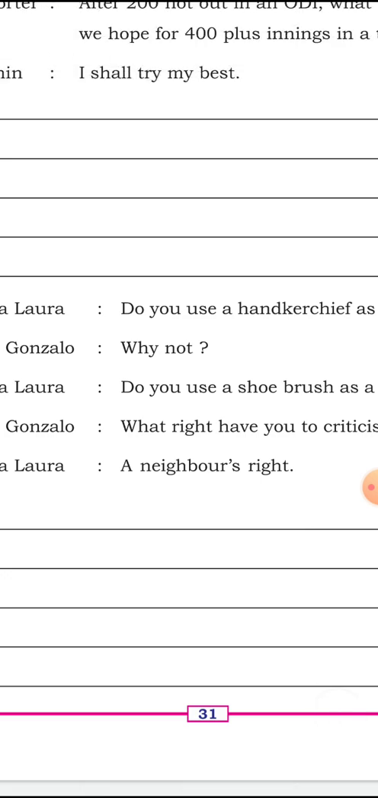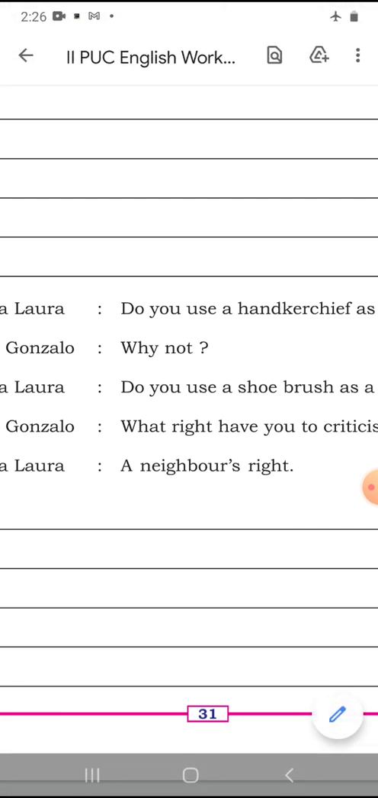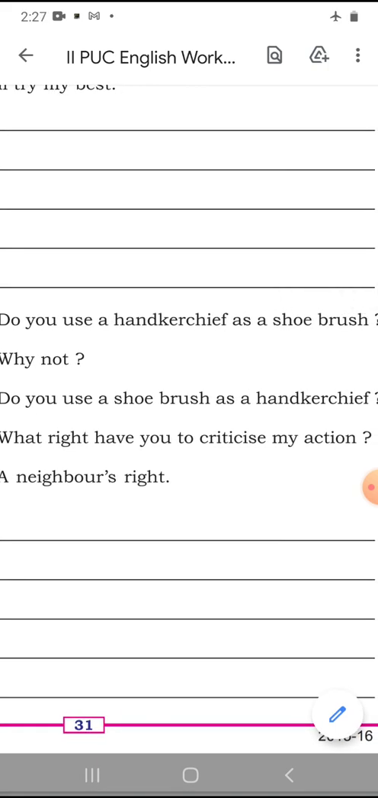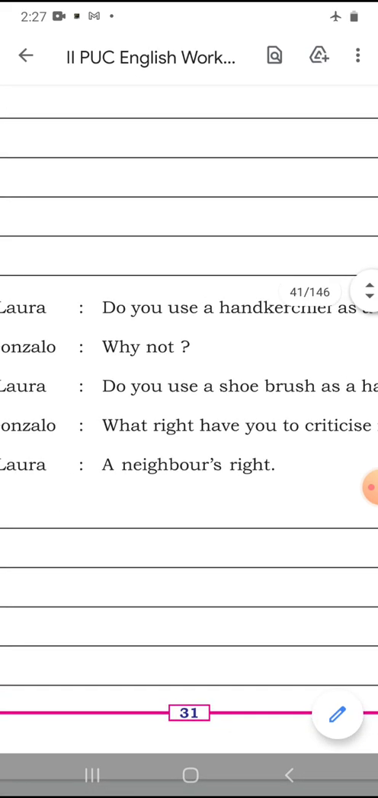Now, the second one, why not? He replied that why he was not possible to use a handkerchief as a shoe brush. That is one of the options.